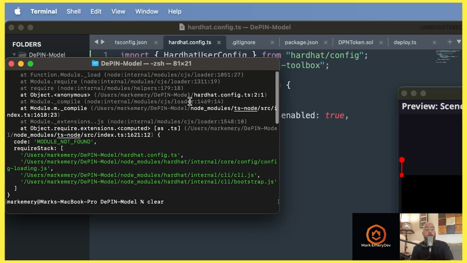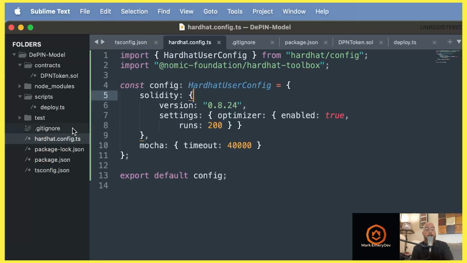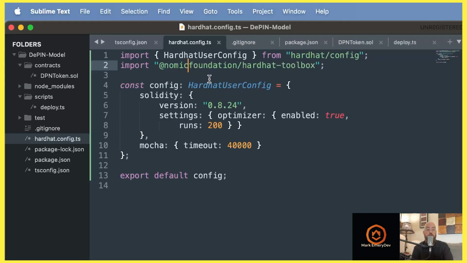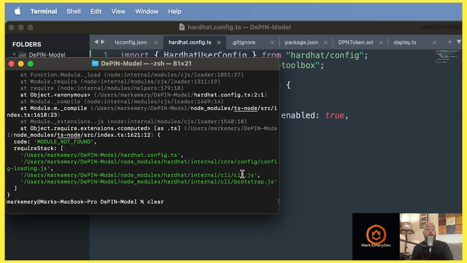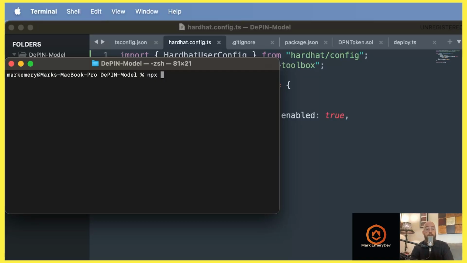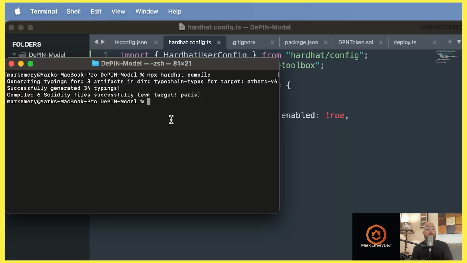Well, I looked into this, and we need to go back to our hardhat.config.ts, okay? And right up here, I've got a hyphen in between Nomic Foundation, and it's just not liking that at all, okay? So let's try it again with that in mind. I'm going to clear the terminal. Whoops. npx hardhat compile. Wonderful. Okay, so it's good to run into problems because we sussed that out.